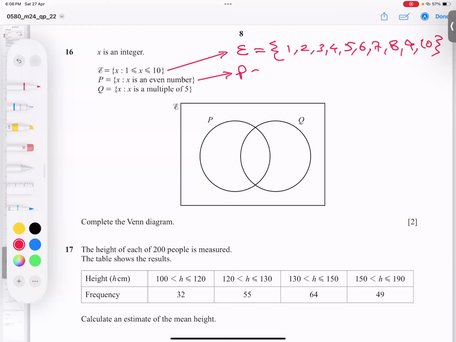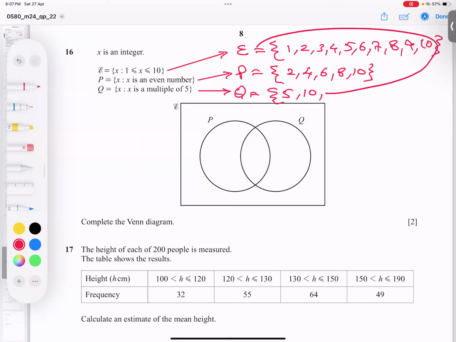Even numbers, represented by P. So those numbers divisible by 2: 2, 4, 6, 8, and 10. Then multiples of 5, the table of 5. 5 ones are 5, 5 twos are 10, 5 threes are 15, but 15 is not there, so I have to stop here.